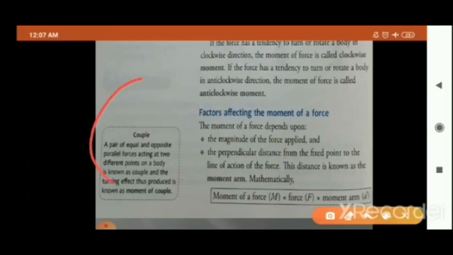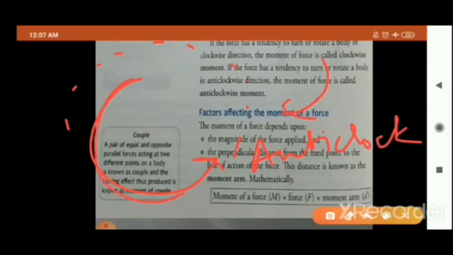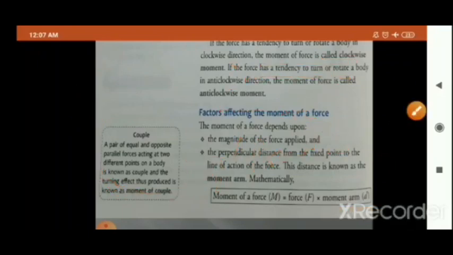If the hands of the clock are moving like this, okay, like this, so this is your anti-clockwise motion. So this is your clockwise motion and this is your anti-clockwise motion or moment. The definition of moment is given here. That is very simple. Okay. So I only wanted to tell you this direction, which I have already told you.